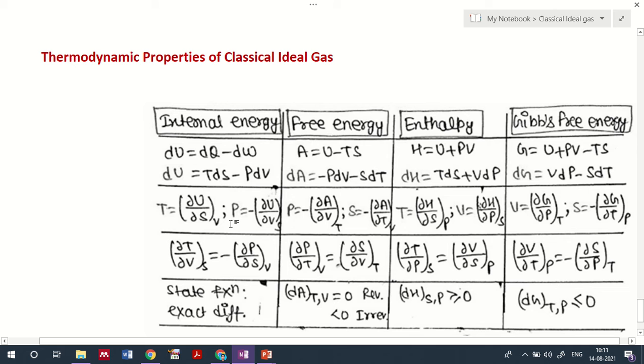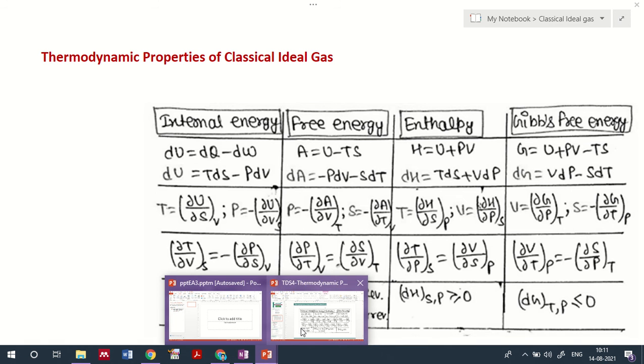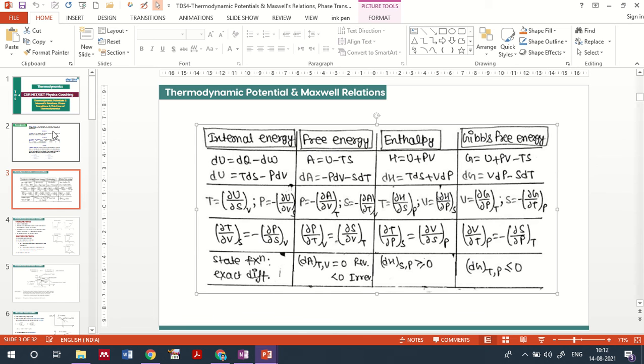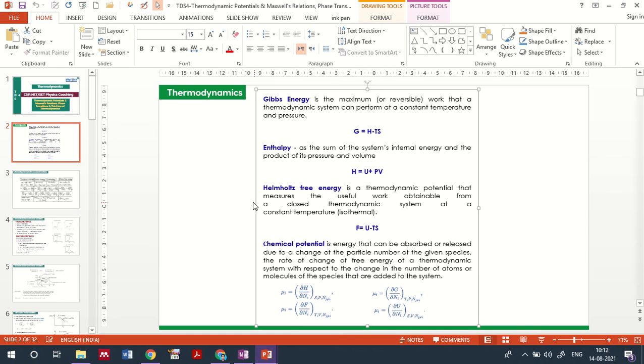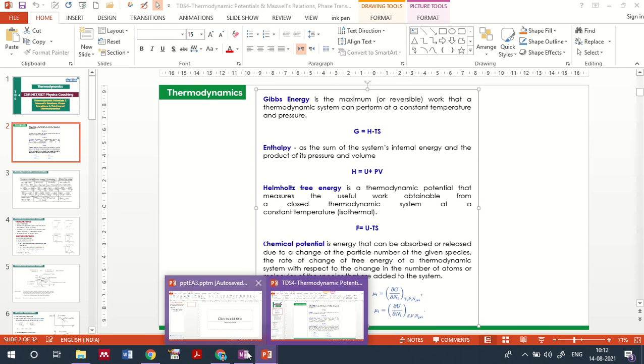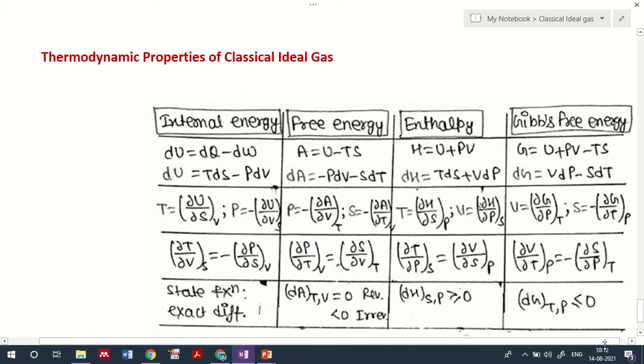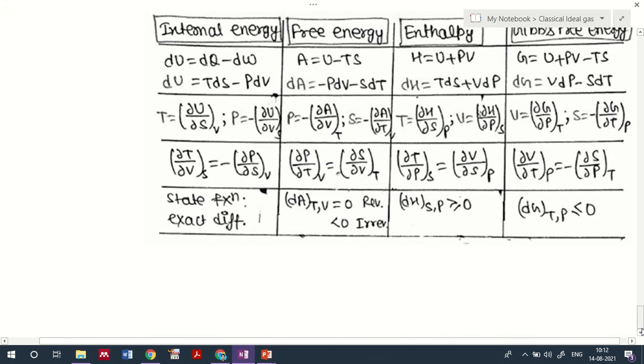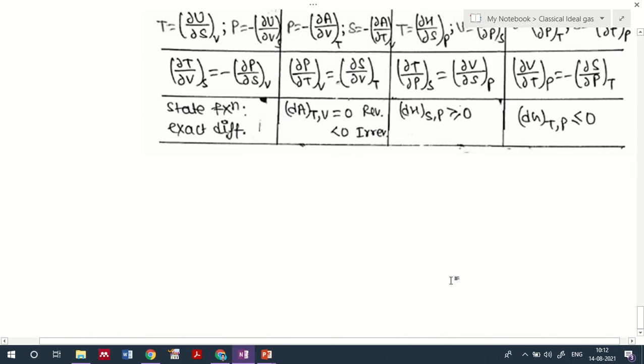That is what the thermodynamic potentials and the Maxwell relations are all about: the energy representation of the different terms. You would have already identified this in your studies, but if you are not clear, let me take a brief look at it, because when we identify the thermodynamic property we need to understand in detail what internal energy and enthalpy are.